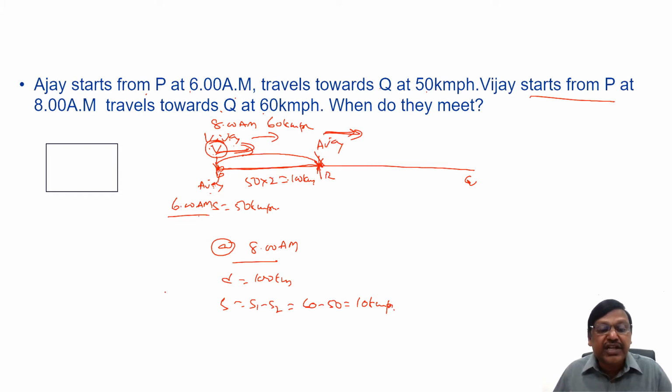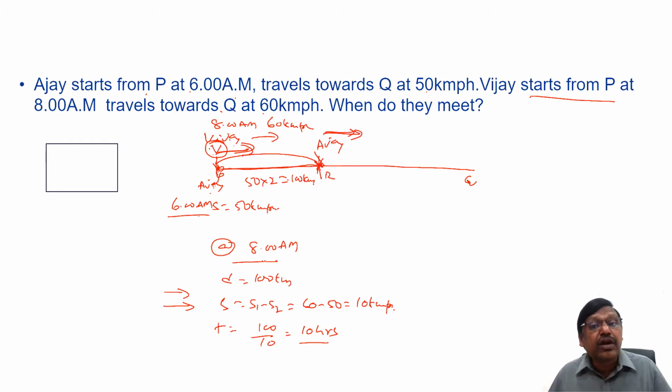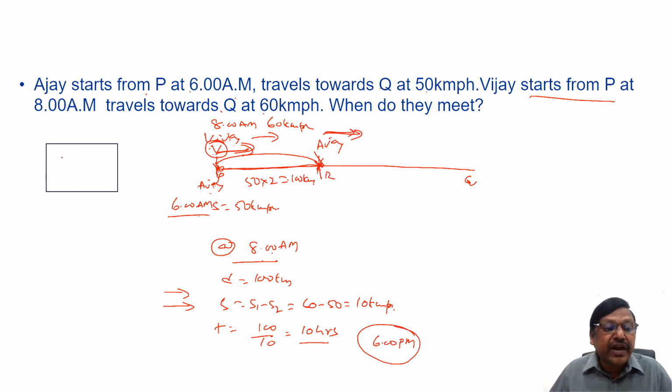S1 minus S2, when the direction is same, we discussed. The time is equal to distance by speed. 100 by 10, you will require 10 hours. 10 hours from 8 o'clock will be what? 10 hours from 8 o'clock will be 18 hours, that is 6 p.m. So finally when they meet means they meet at 6 p.m.